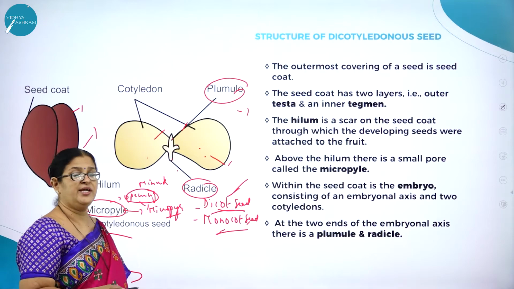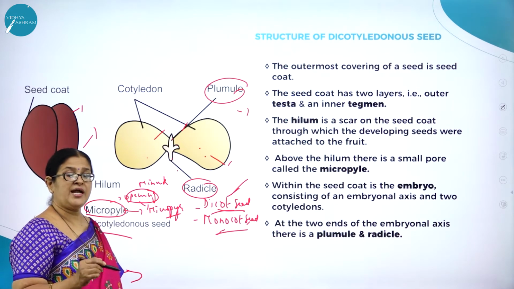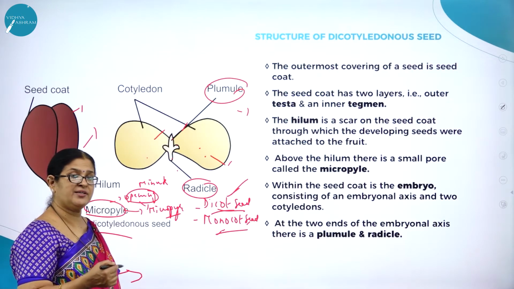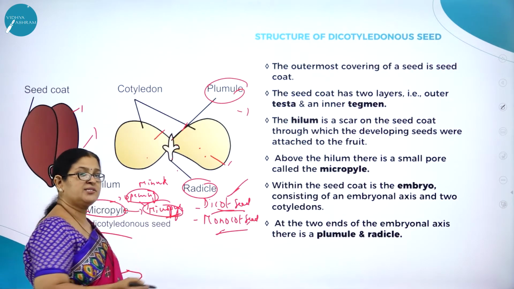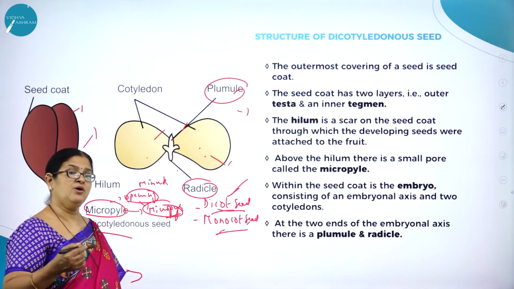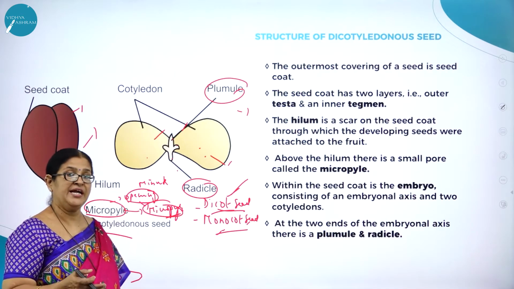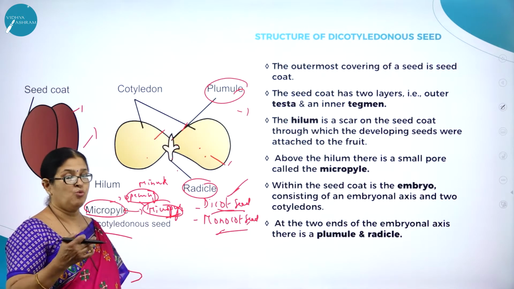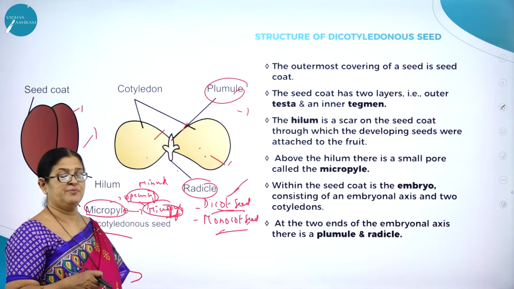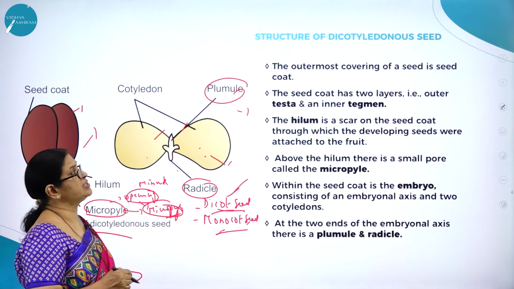When you sow a seed, it germinates. I think all of us know, without water it will not germinate. And how does the water from the soil enter the seed? Through this micropyle. In a similar way, when we soak the seeds overnight, we can see the water has been absorbed. And I think all of you know, the seed coat is hydrophilic. It has more affinity towards water and it absorbs, right? So now let us see what this dicot seed is all about.